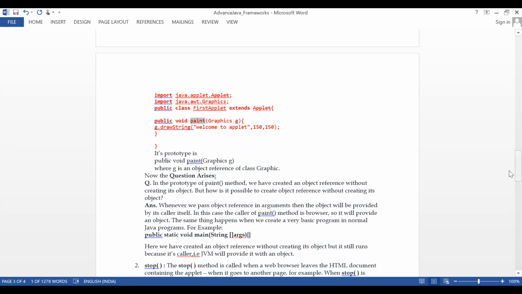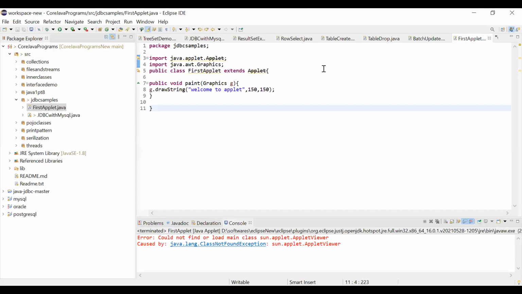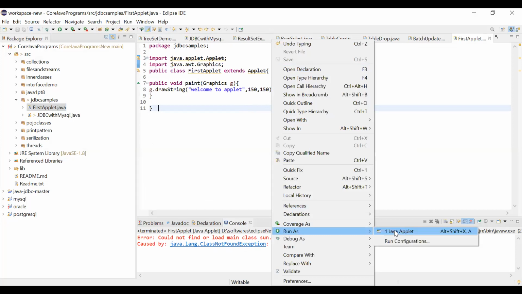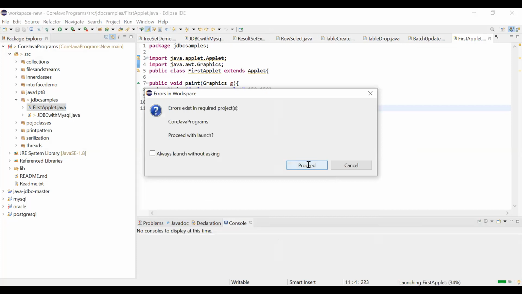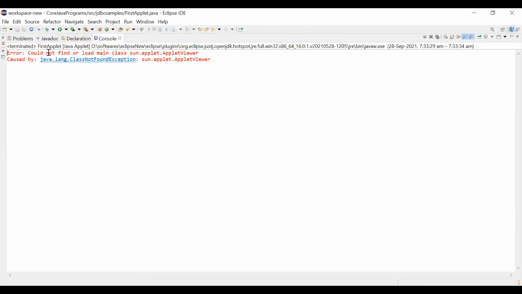I hope. Okay, so we can write the program directly in Eclipse. I wrote this, but when I'm trying to execute this applet, we are getting errors. Could not find or load main class sun.applet.AppletViewer, caused by java.lang.ClassNotFoundException: AppletViewer. We are getting an error.